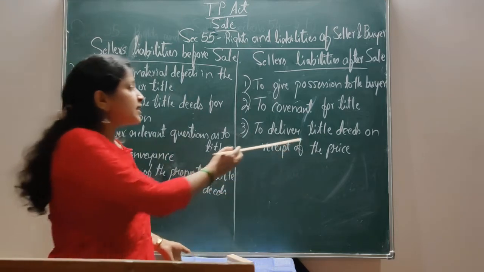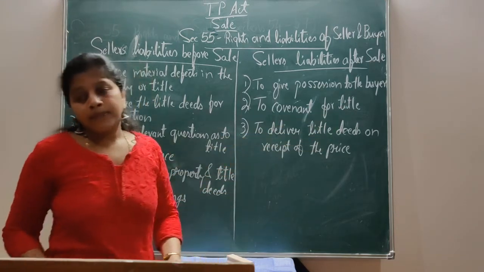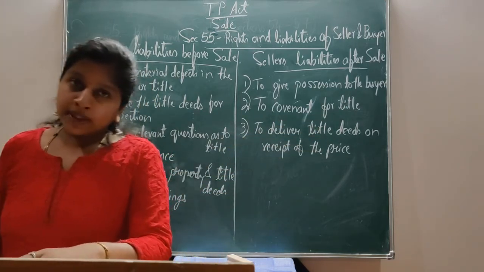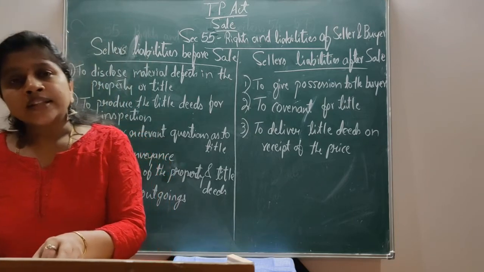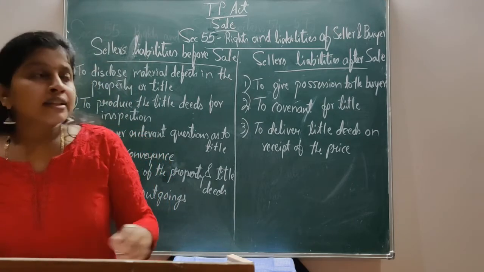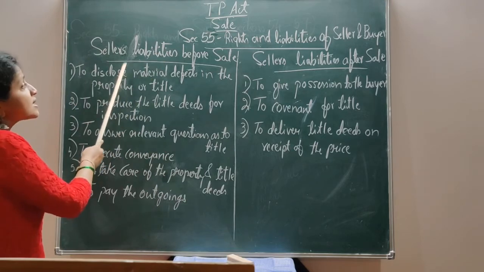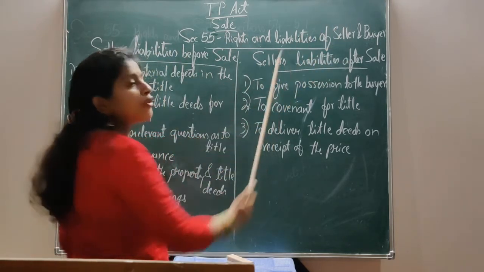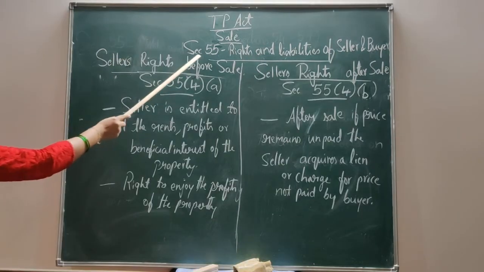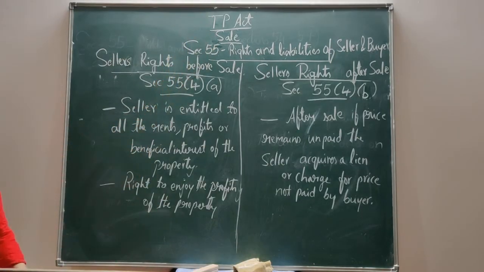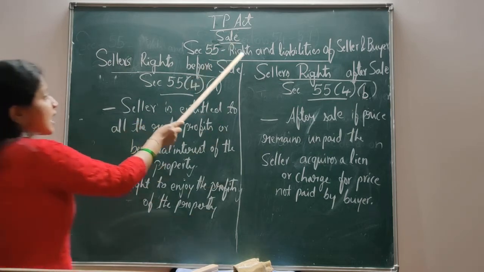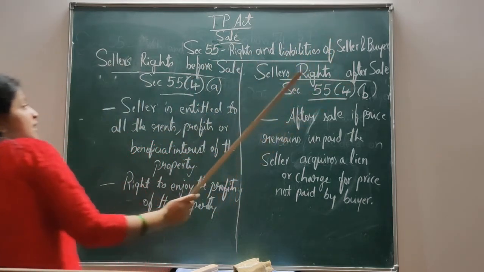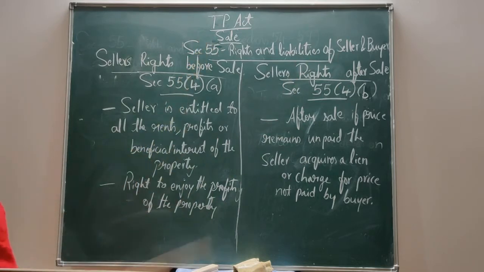It is to deliver the title deeds on receipt of the price. On receiving of the price by the seller, it is the duty of the seller to produce the title deeds. These are all the seller's liabilities before sale and the seller's liabilities after sale. Section 55 of the Transfer of Property Act deals with the rights and liabilities of the seller and buyer, as I told you earlier in the class.